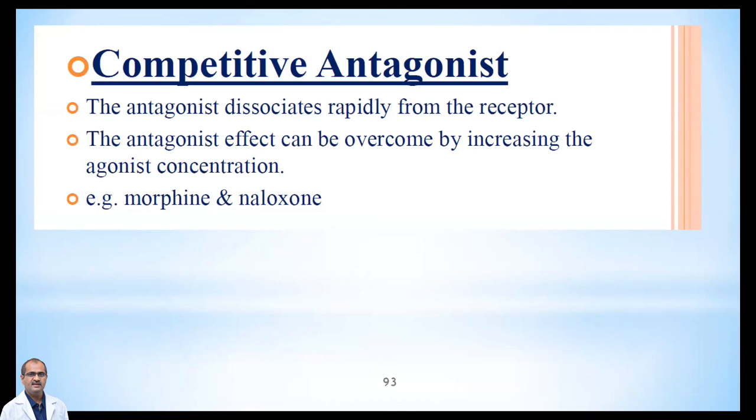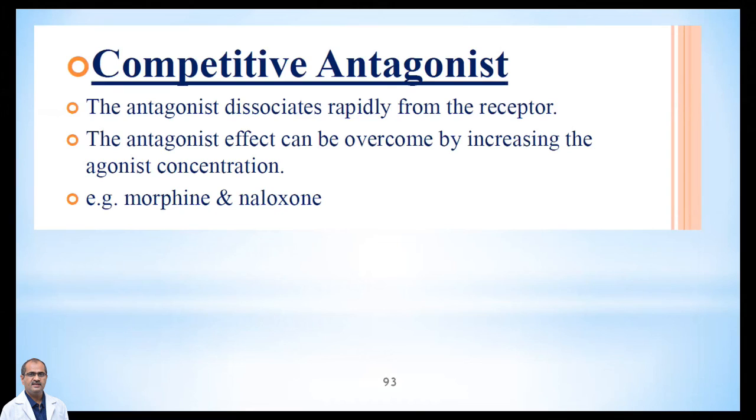I think you know what an agonist and an antagonist are. The agonist is the one which combines with a particular receptor and elicits the action, whereas the antagonist is the one which suppresses the action of a drug. Here the bond between the drug and the receptor is not so tight, and it dissociates very rapidly from the receptor. The antagonist effect can be overcome by increasing the dose of the agonist.